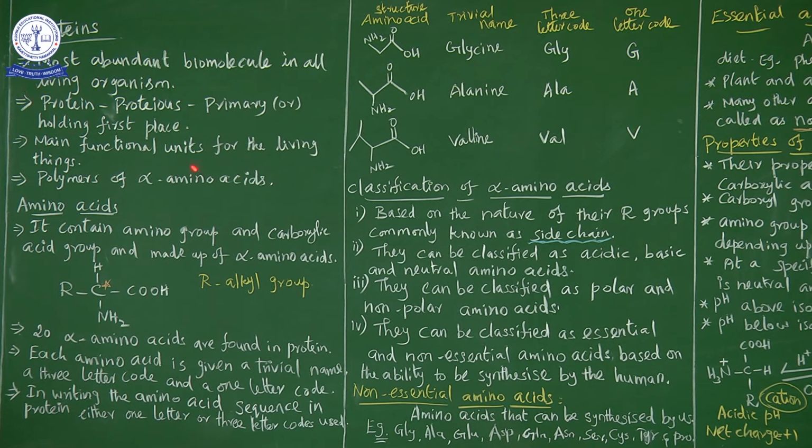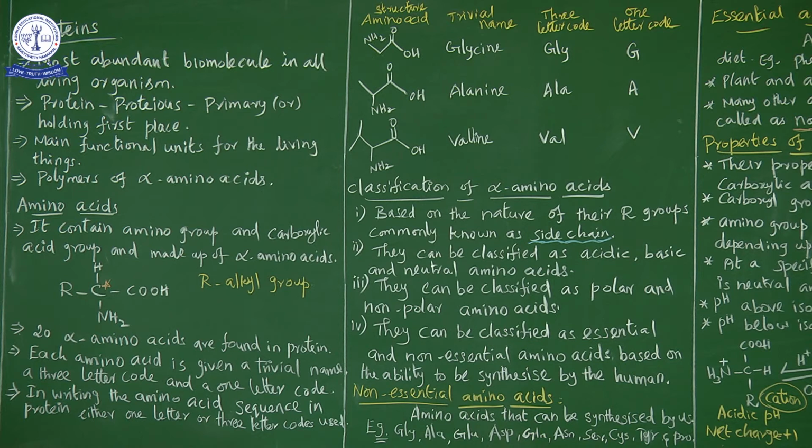The main functional units of living things are proteins. So what is the main functional unit? Proteins. In organic compounds, we say that the properties differ depending on the functional group, right? Similarly, many of the functions that occur in living things depend on the nature of the protein. Which type of protein is present in that particular organ? Depending on the protein, the function will behave.